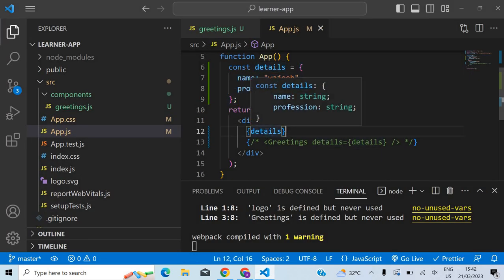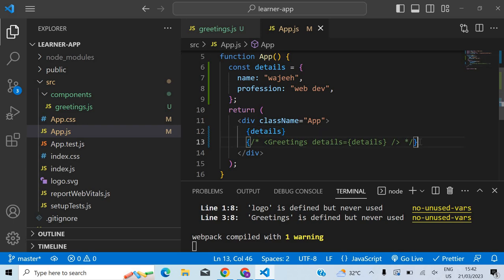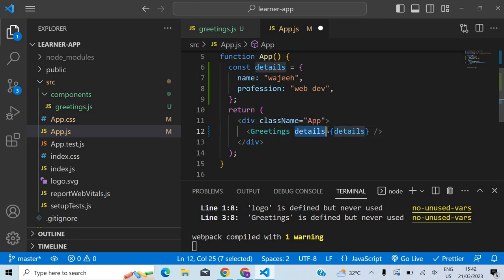But this doesn't apply to props. This will work, because I am passing it as a prop here. This is a React component, and I am passing some data to that component only. I am not trying to render this directly on the screen, I am passing the data to some other component, which is clearly different.